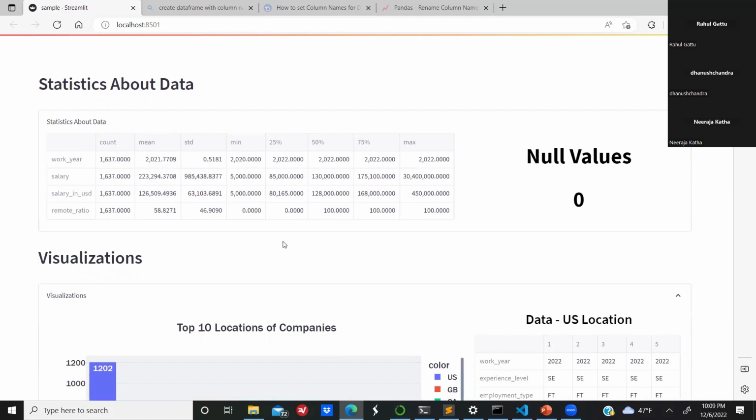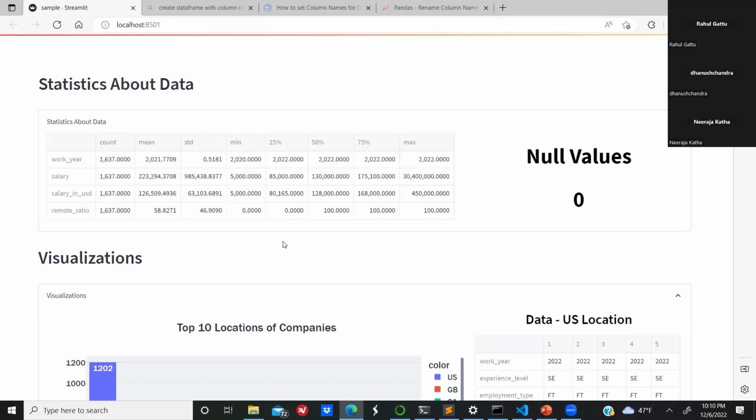And these are some of the statistics from our data set. We see that in our data set we have zero null values, and as I said, we have four numerical features, among which we see salary in USD. We observe the maximum salary paid is around $450,000.